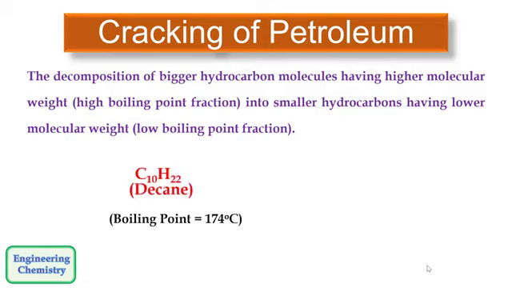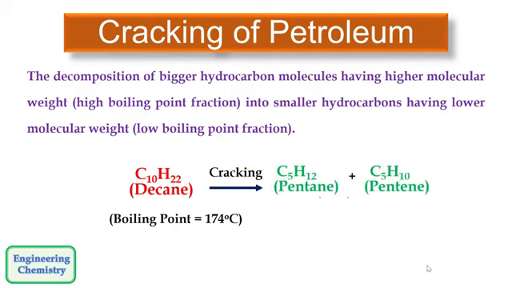For example, if I have decane having a formula C10H22, its boiling point is 174 degrees Celsius. When it is subjected to cracking, it gets converted into two molecules, pentane and pentene. Both of them have a low boiling point, around 36 degrees Celsius. This conversion of decane into pentane and pentene is called cracking of petroleum, that is, a conversion of higher boiling point fraction into lower boiling point fraction.